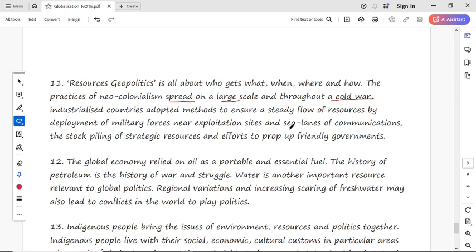It means that in resource geopolitics, generally we get the ideas of how and when and from where we get the resources. Mainly it spreads ideas on a large scale through the Cold War. Cold War generally means a war of confrontation. We give challenge to other countries. Along with this, sometimes it requires military forces to protect sea lane communication. All these come under resource geopolitics.